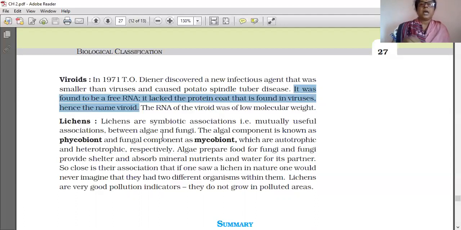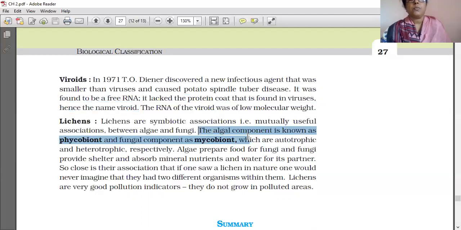In lichens, the algal part is there and the fungal part is there. The algal component is known as phycobiont and the fungal part is called mycobiont, which are autotrophic and heterotrophic. The algal component is autotrophic because algae contain chlorophyll. Fungus does not have chlorophyll, as we learned in fungi, so the fungal component is heterotrophic.